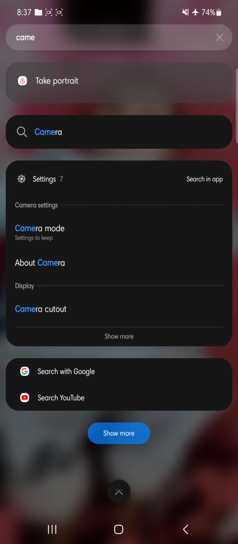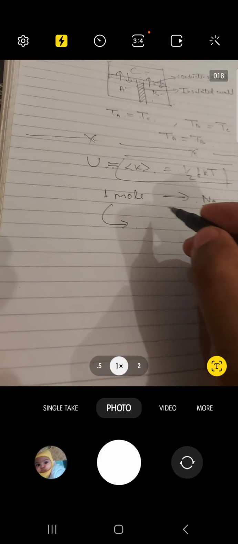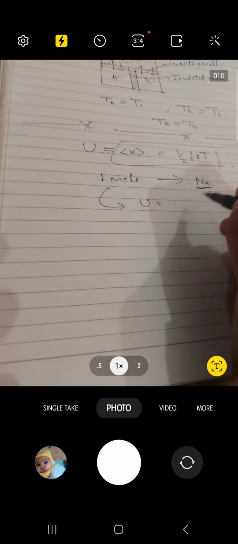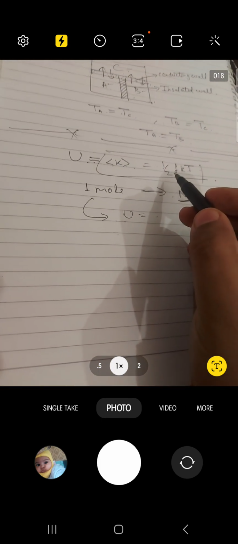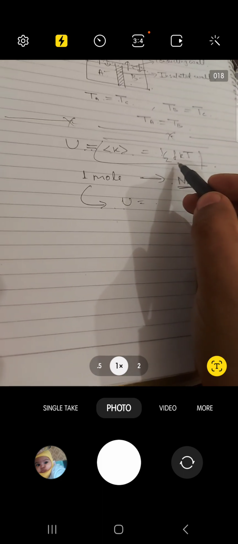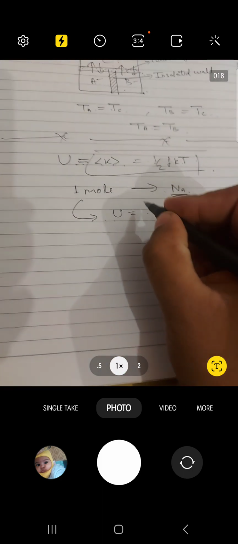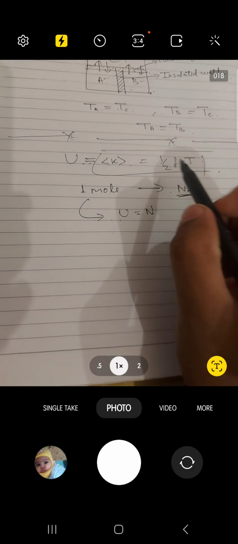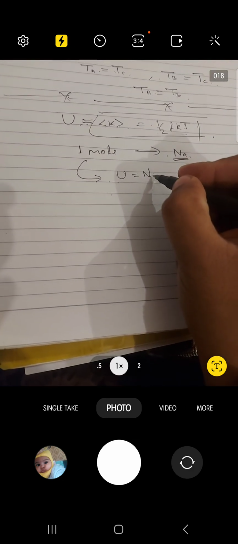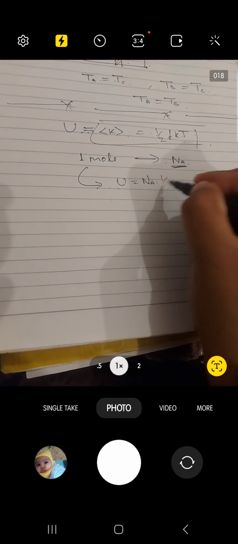U will be equal to, here we just have to multiply by the factor N, that is capital N, the Avogadro number. Because if it is this much for one molecule, then for capital N, any number of molecules, how much will it be?